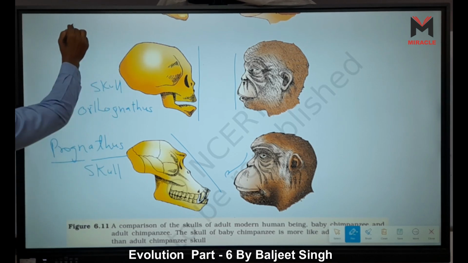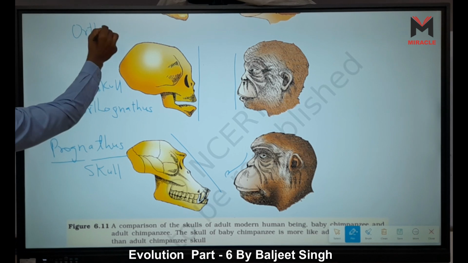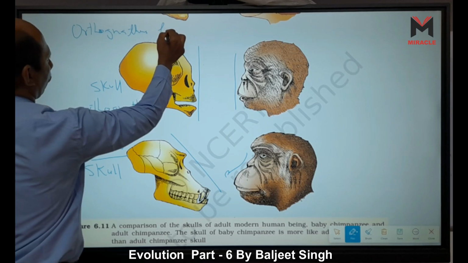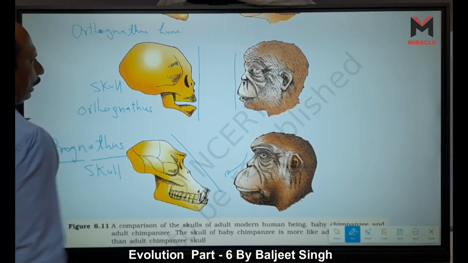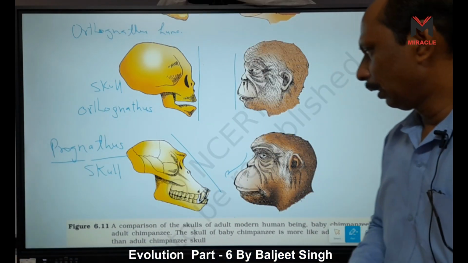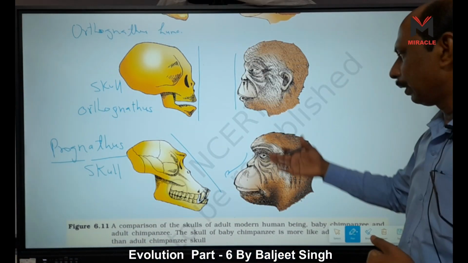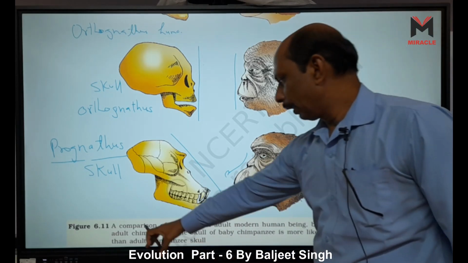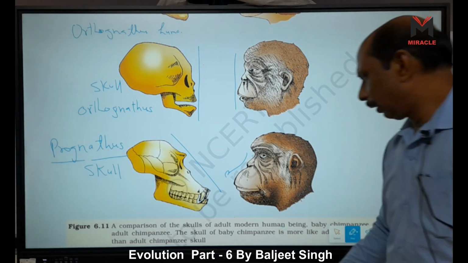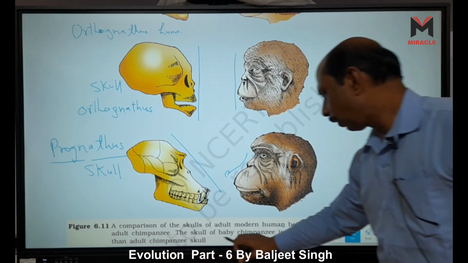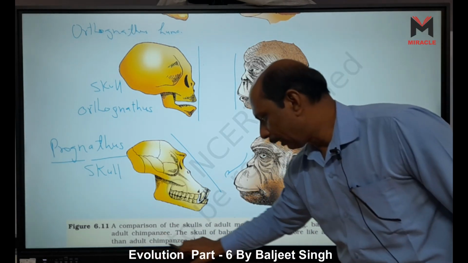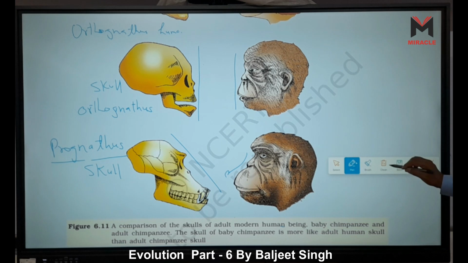Human is also orthognathous. So we can say chimpanzee is nearest to human, right? Chimpanzee is an ape, but it is nearest to human. It is also given here a comparison of the skull of adult modern human being, baby chimpanzee and adult chimpanzee. The skull of baby chimpanzee is more like adult human skull than adult chimpanzee skull, right?